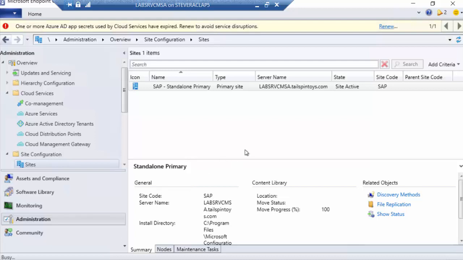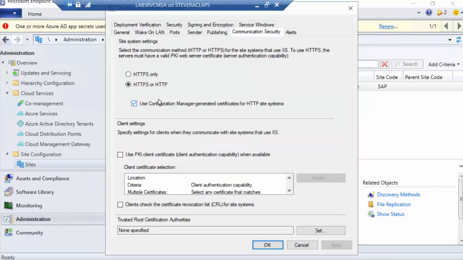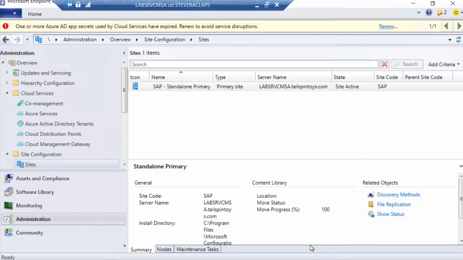So if I go to properties, in my case is enhanced HTTP, communications security, turning this on enables enhanced HTTP, and this only is available whenever you're in HTTPS or HTTP mode. And then that's one place. And then you also need to make sure that you have the management point configured correctly.